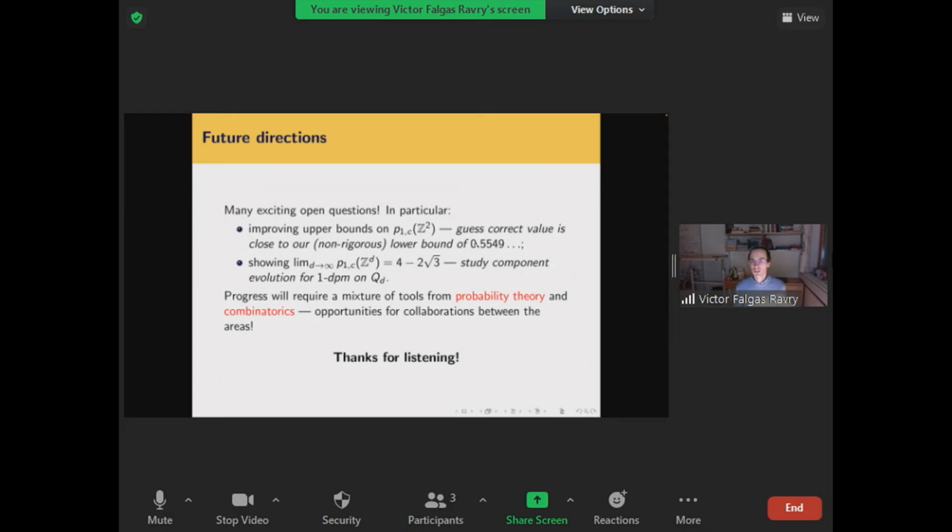So my feeling is definitely that the upper bound is off by miles, and this is definitely a nice problem that could do with some improvements. And I think I will stop there and just say that there are some nice problems which will require a mixture of tools from probability theory and combinatorics. So if any of you bright minds in Uppsala have ideas, come and talk to me in Umeå, and my brain is open. Thank you very much for your attention.